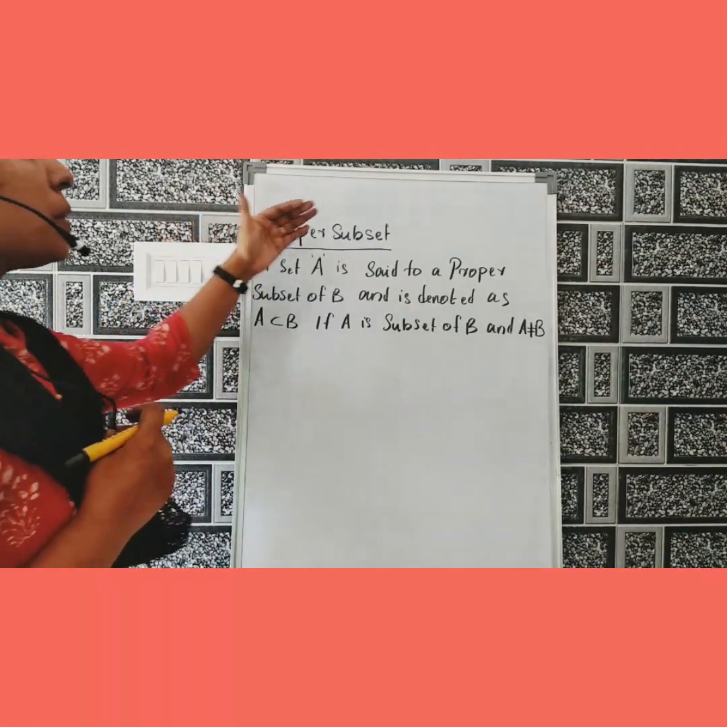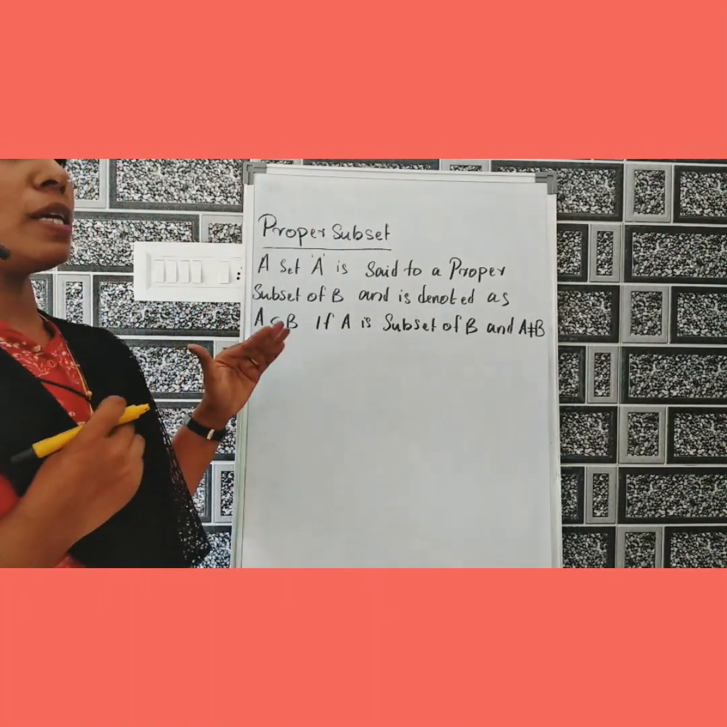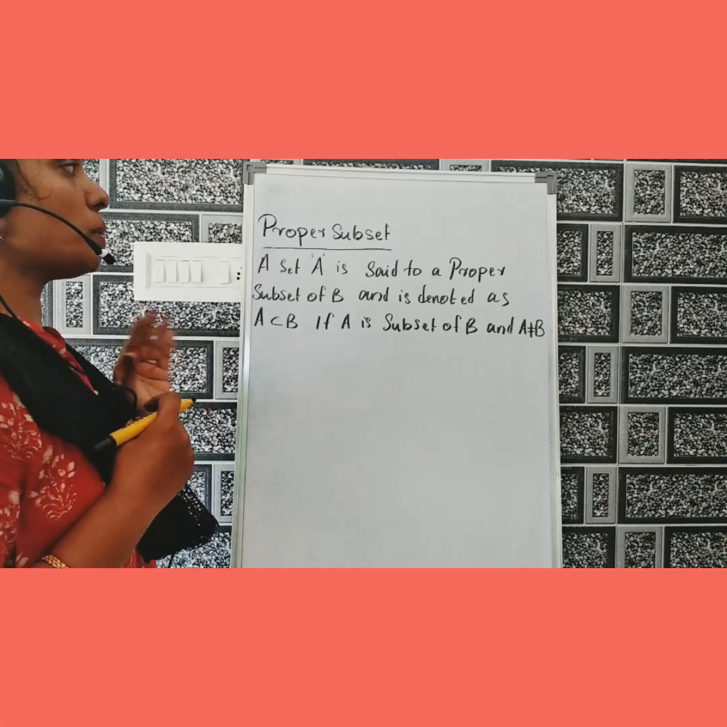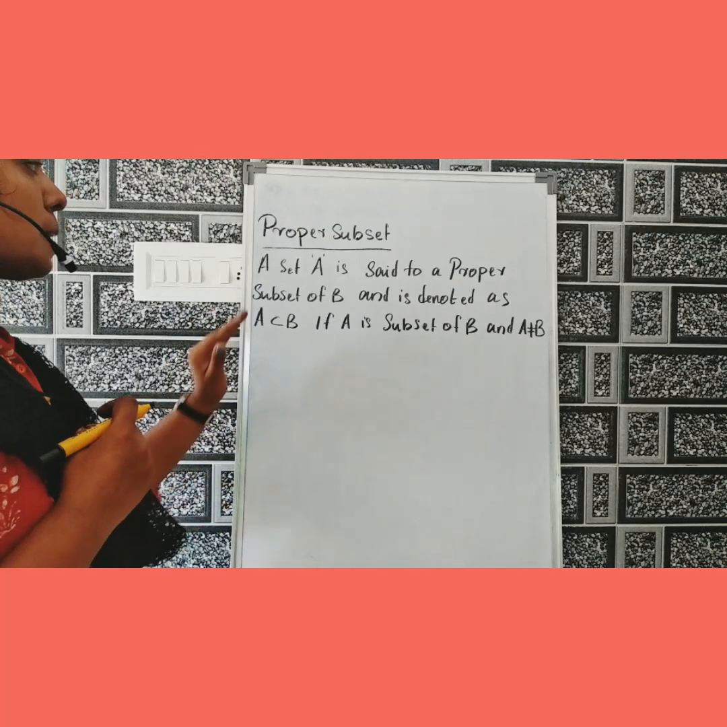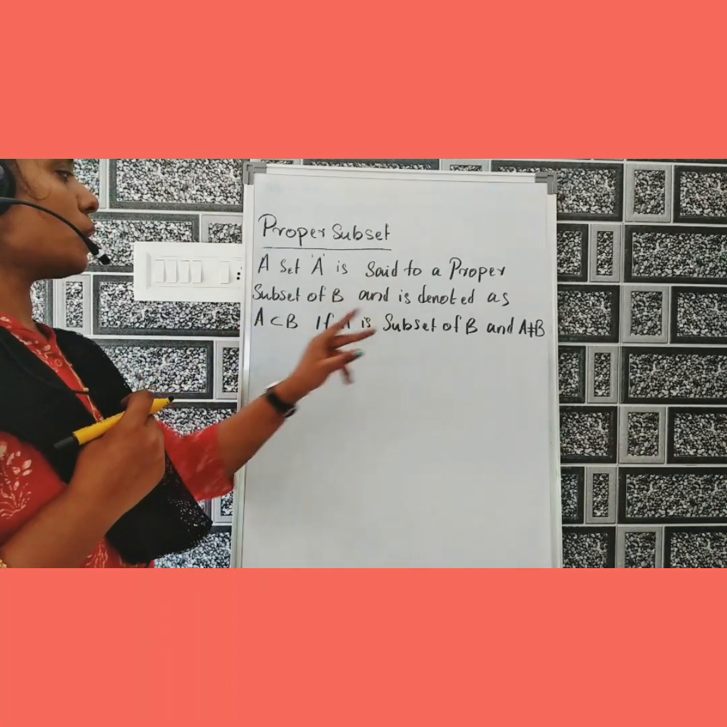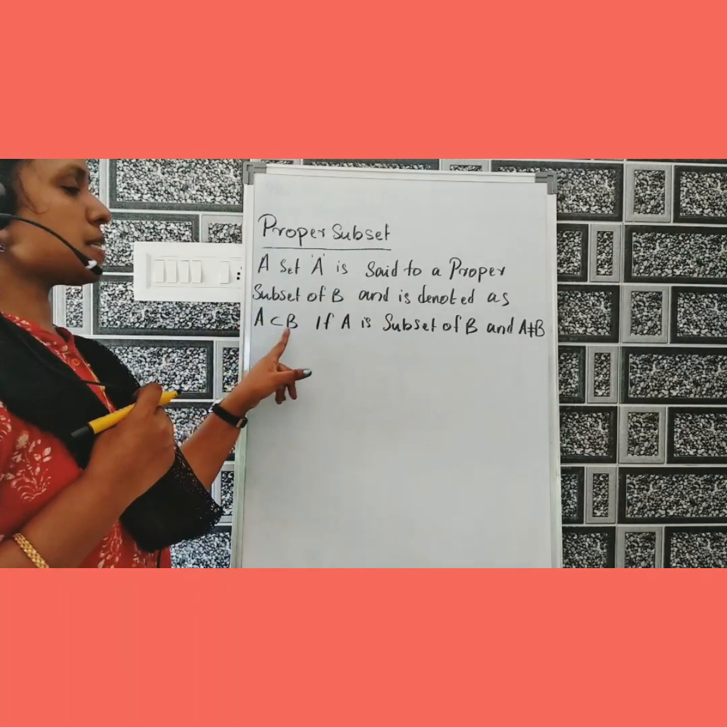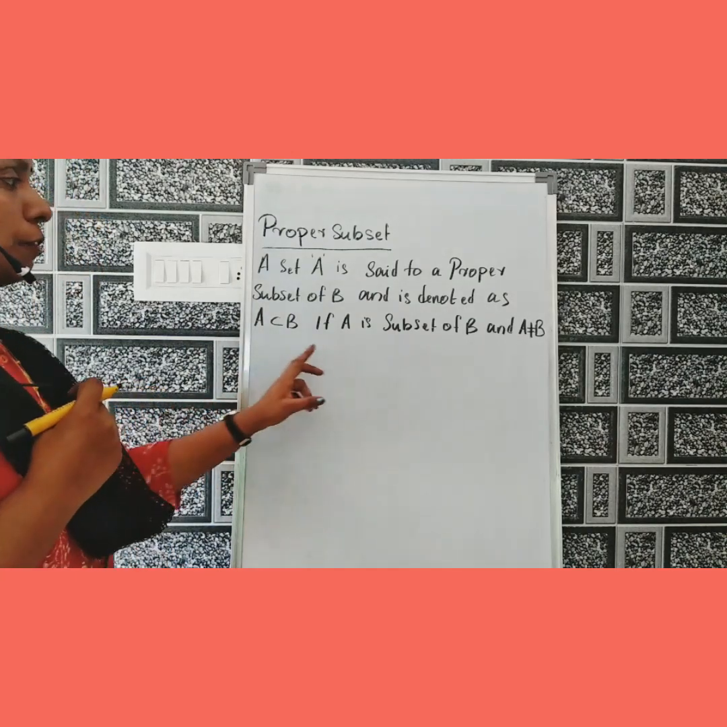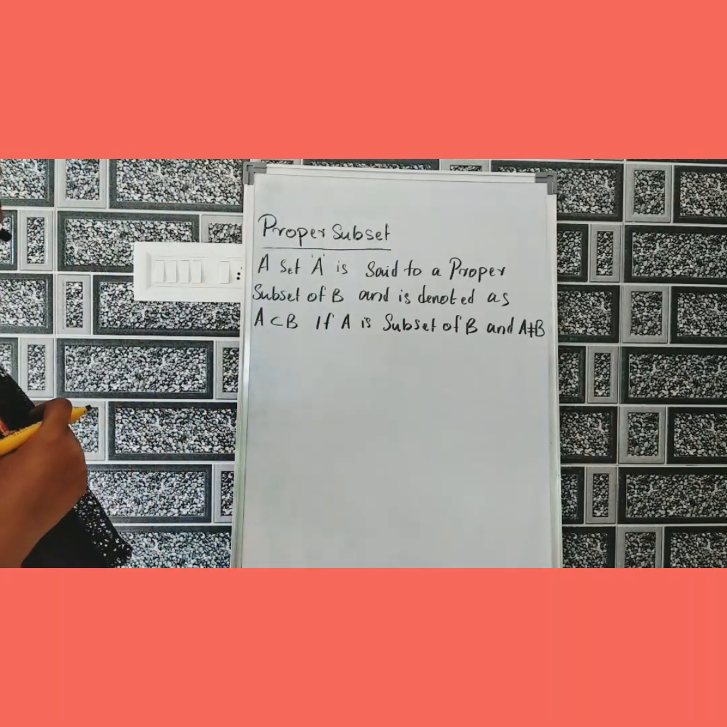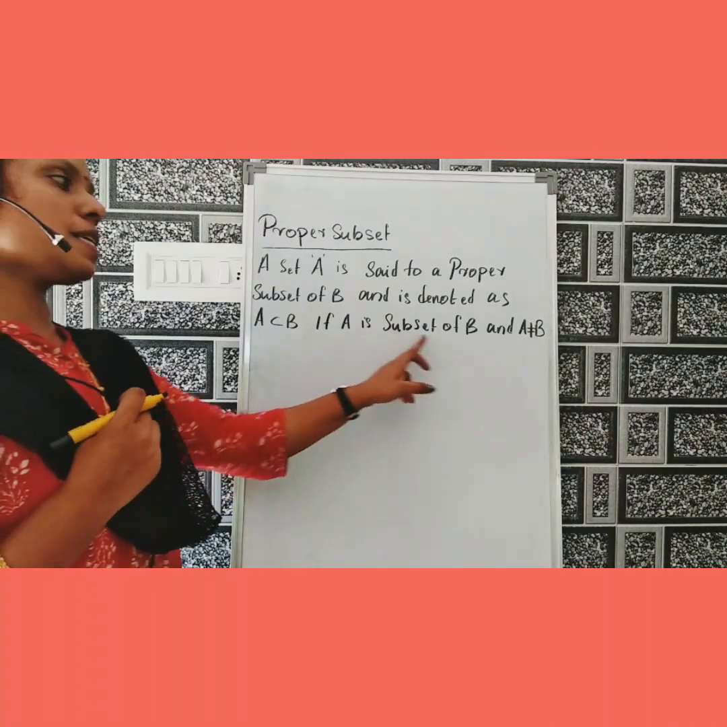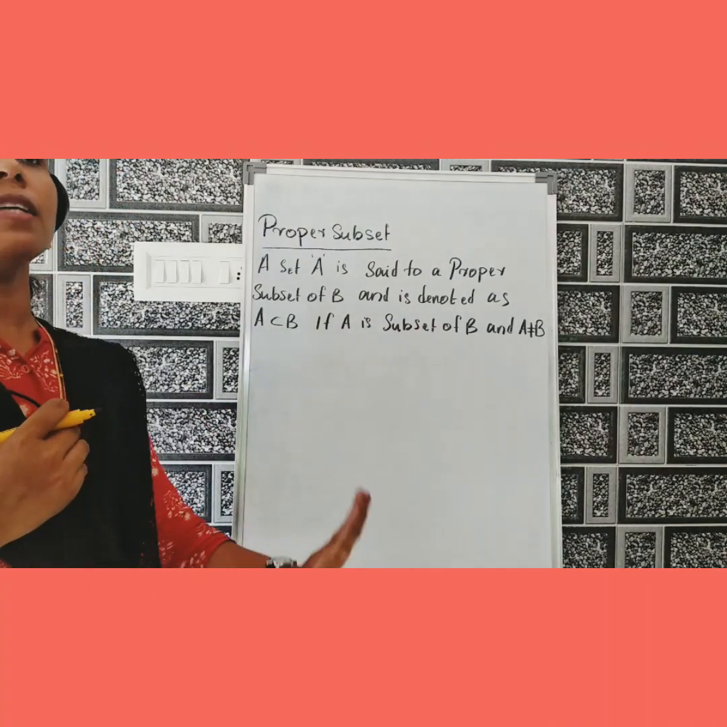Next is proper subset. What is meant by proper subset? A set A is said to be a proper subset of B and is denoted as A ⊂ B if A is a subset of B and A is not equal to B. A is a subset of B, but A is not equal to B.